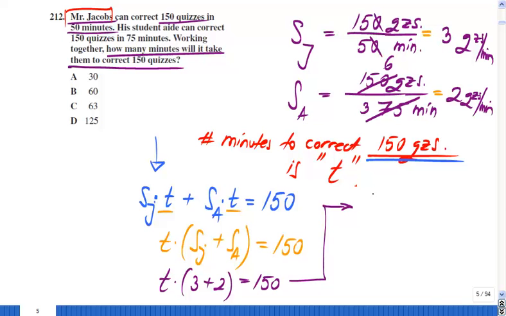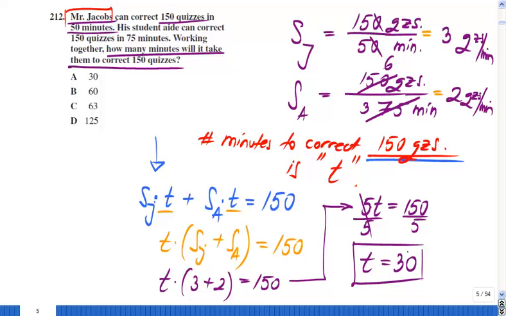And my equation becomes, I said 5, I'm writing 6. 5t equals 150. To find the amount of time, I will divide by 5. You get that the time in which the two of them will correct 150 quizzes will be 30 minutes. A is the right answer here.